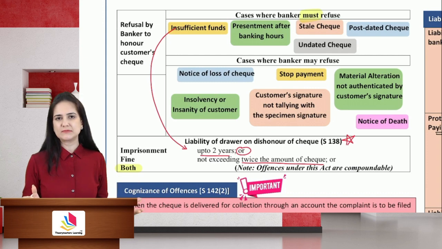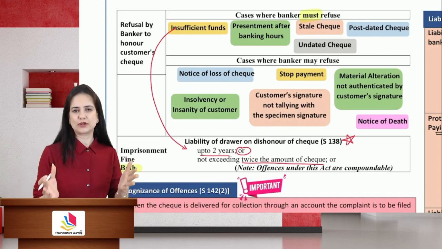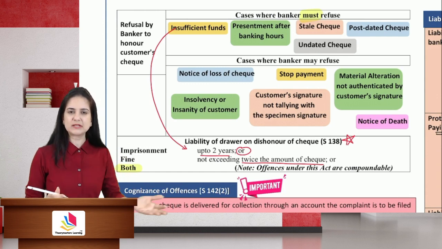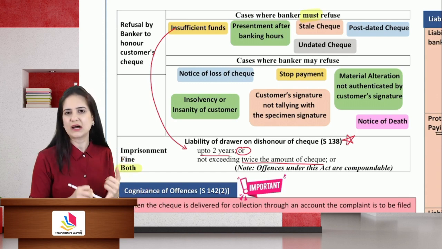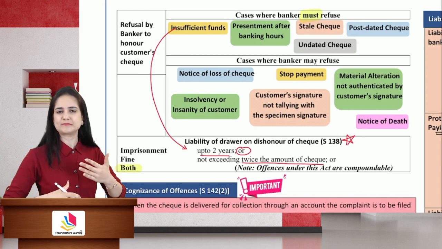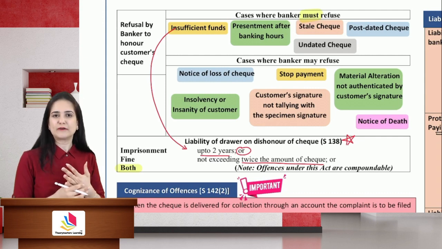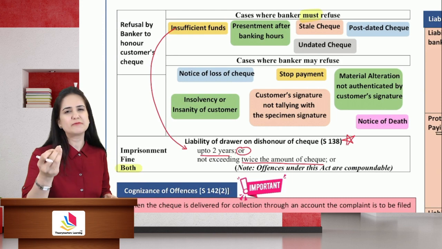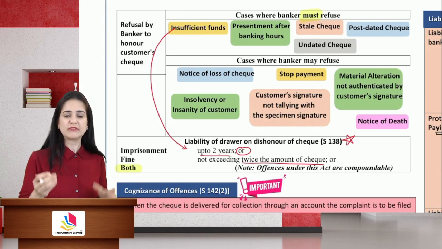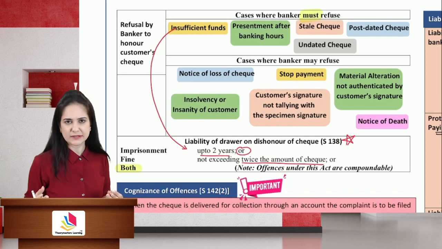But many a time you are not put in prison for dishonoring of a check. Imprisonment will be only when the check is of a very high amount, there is intention to defraud, or it is something which is happening very frequently. Otherwise, the bank will merely charge some fine from you. They will impose some small penalty of 500 or 700 rupees.